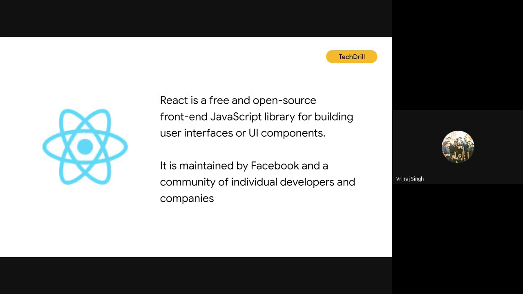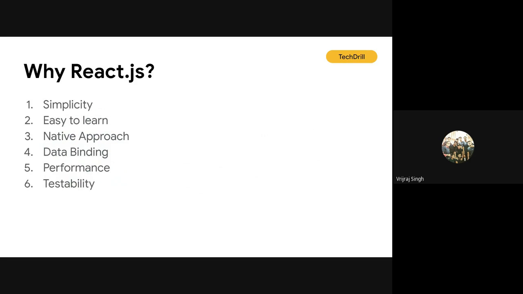The size of the library is very small, because a framework is an entire complete solution. Inside a framework there are a lot of things, like components, routing modules, state management, or HTTP request related modules. But React is a library where you just import those things externally into your web applications. That's why the size of the library is very small compared to other things. Now I'll talk about why React.